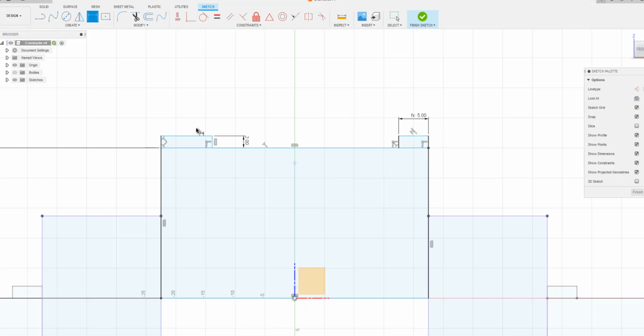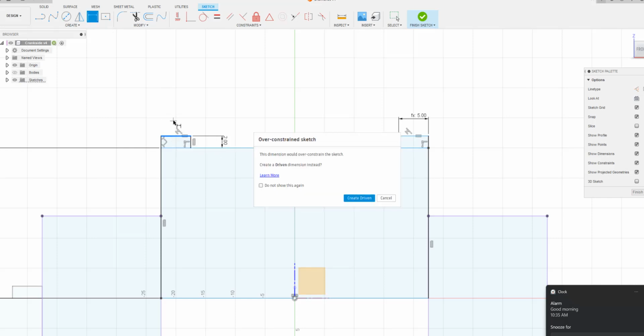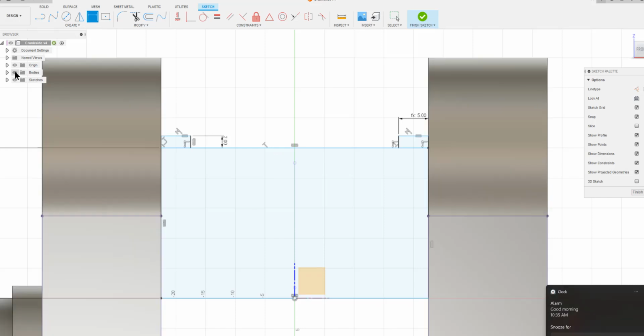We want this to be equal to this. Okay. So that is 2, 2. And then what is the dimension of this now? Already known. So over constraint, cancel. Okay, so we can let the bodies appear again.